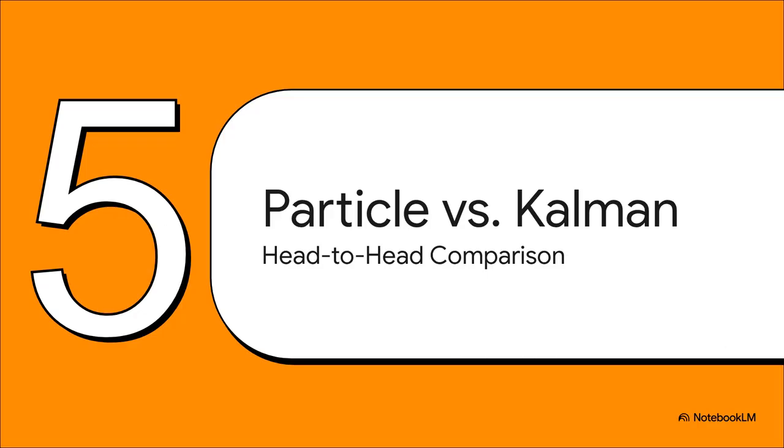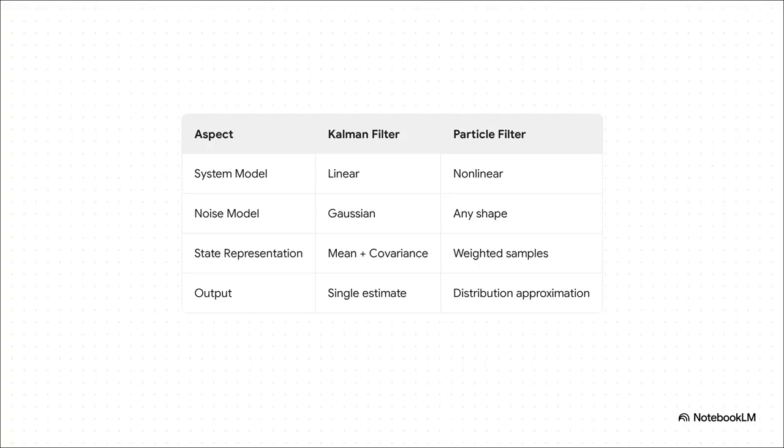So let's bring this all the way back around and put the two methods we've talked about in a direct, head-to-head comparison. This table really just lays it all out. Where the Kalman filter demands those clean linear models, the particle filter says, bring on the non-linear chaos. Where Kalman needs that perfect Gaussian noise, the particle filter can handle noise of pretty much any shape. And maybe the biggest difference of all, while the Kalman filter gives you just one answer, the particle filter gives you the full distribution, a much, much richer picture of what could actually be happening.